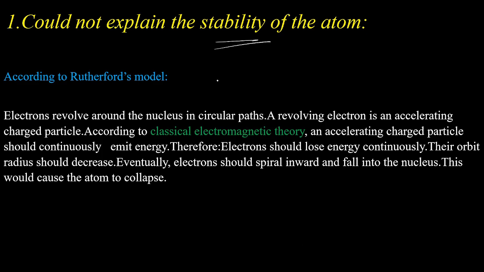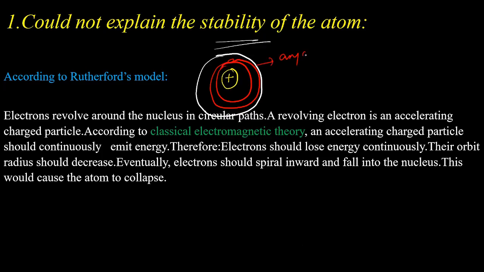Okay, Rutherford in his atomic model stated that an atom has two parts. One is the central nucleus and the other is the electronic region. Electrons remain in the electronic region and they are revolving around the nucleus in any circular path, right?